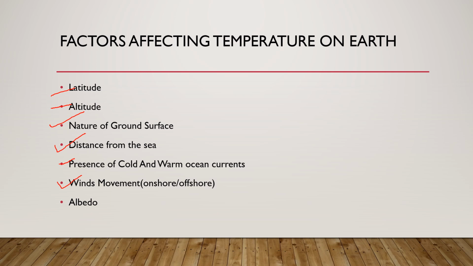As Mumbai, we have the example. It is on the coastline regions, and onshore winds are coming there. It is very hard for Mumbai to have extreme temperature. They would definitely be having some nominal temperatures.